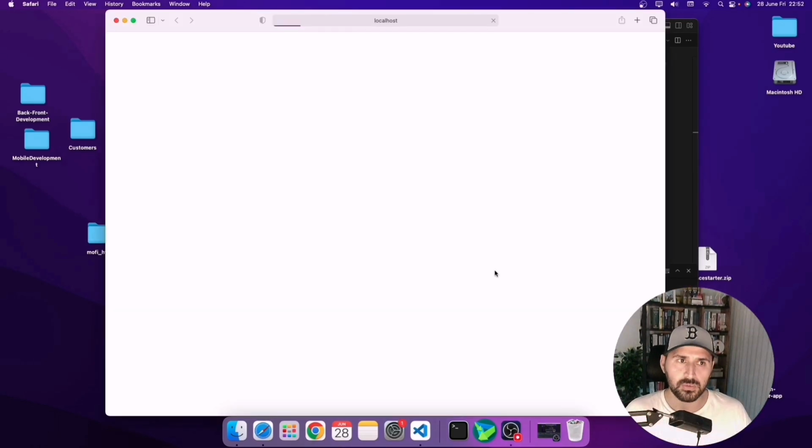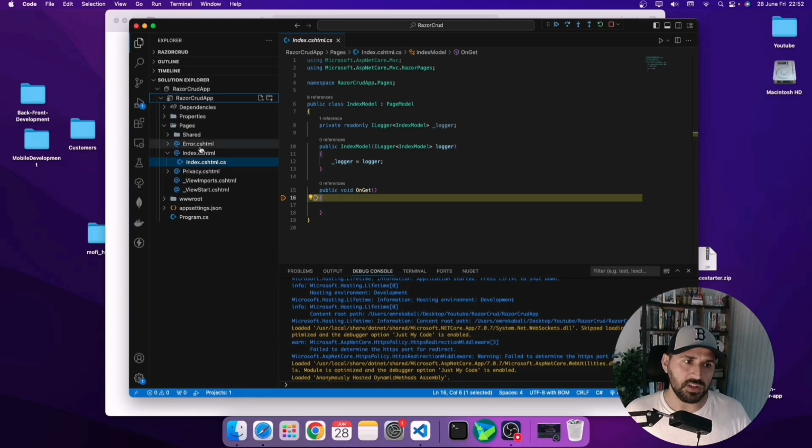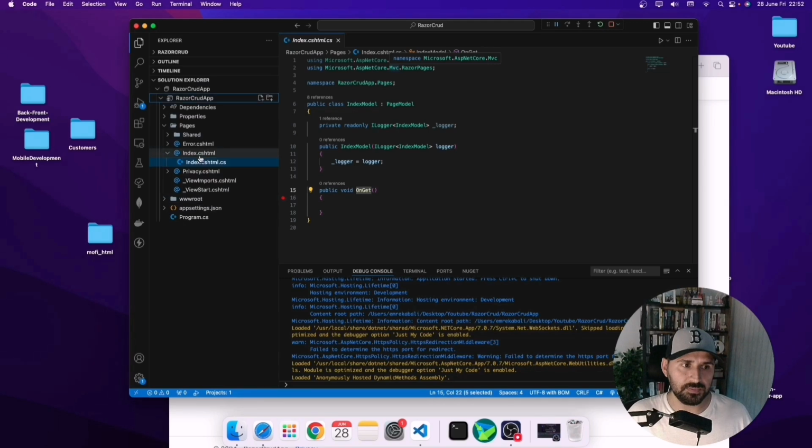Yep, it's running now. It comes to here because this is my default page, the index page, when I start the application. As you can see here, the OnGet method, the OnGet action, is my default action. When a user clicks a page, this page will start with the OnGet method. Continue. Yeah, here is my index page.